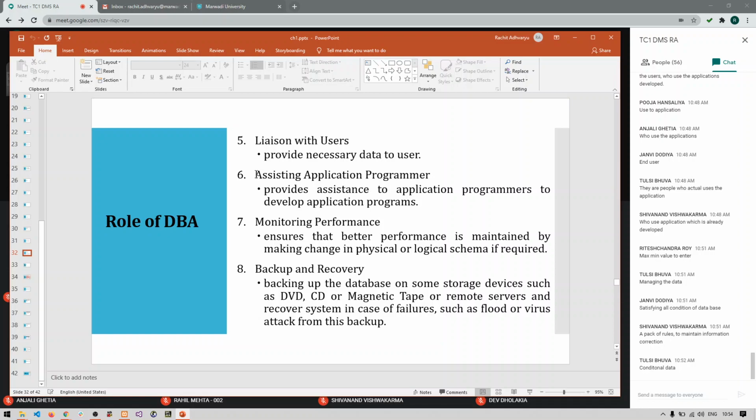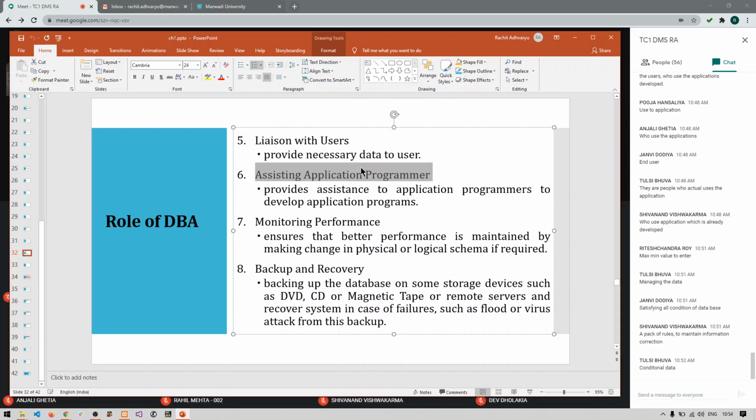Similarly, assisting application programmer. Liaison with the users is also connected with this particular role. It helps the application programmer with the database so that the application programmer can develop an efficient application. Then monitoring the performance of the database is also one of the roles of the database administrator.